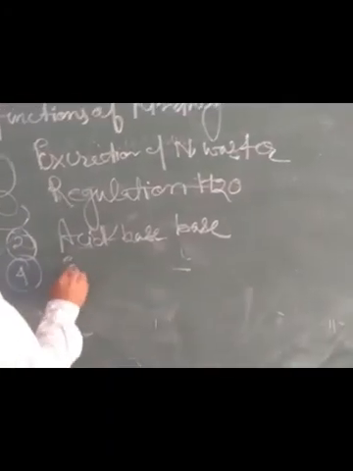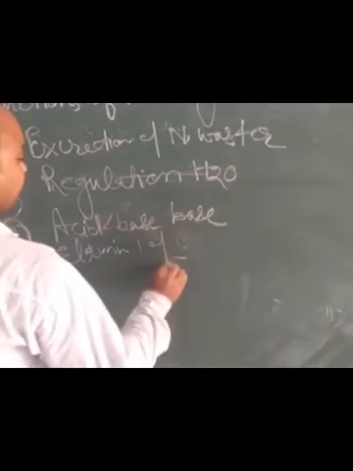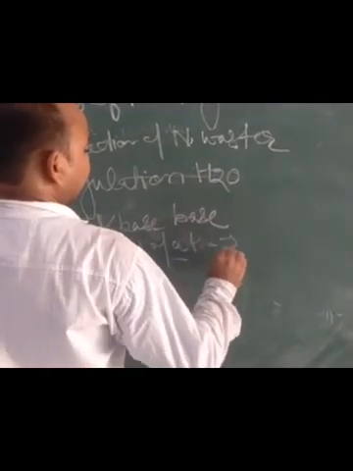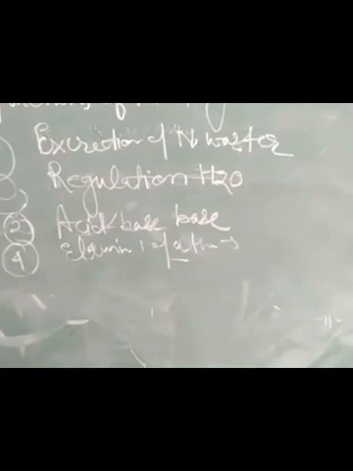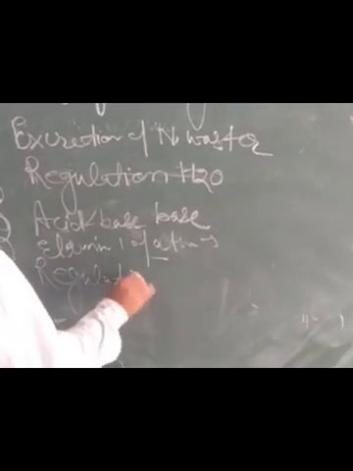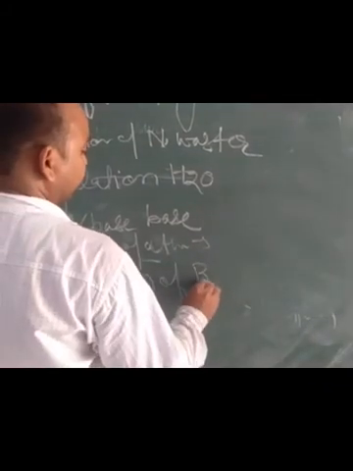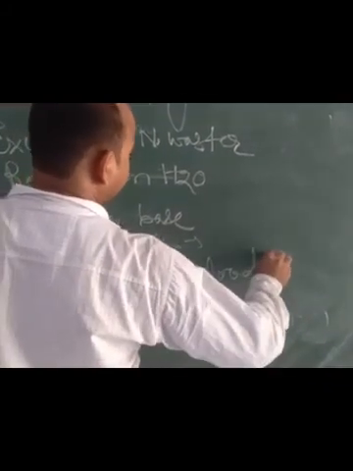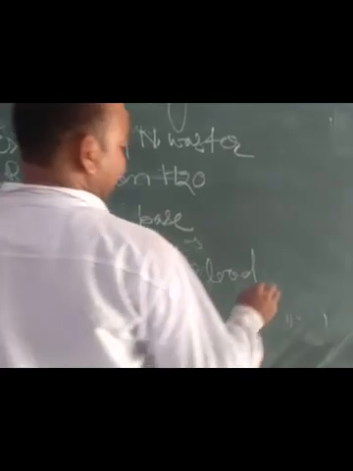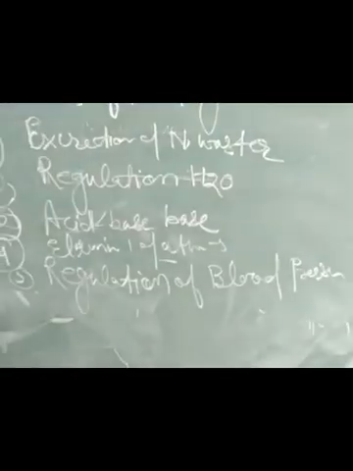Elimination of other substances, like excess salt, drugs, pigment, etc. Regulation of blood pressure is also a main function of the kidney. If there is excess water, then blood pressure will be high, and a person will suffer from multiple types of disease. So to control blood pressure, our kidneys should work properly.